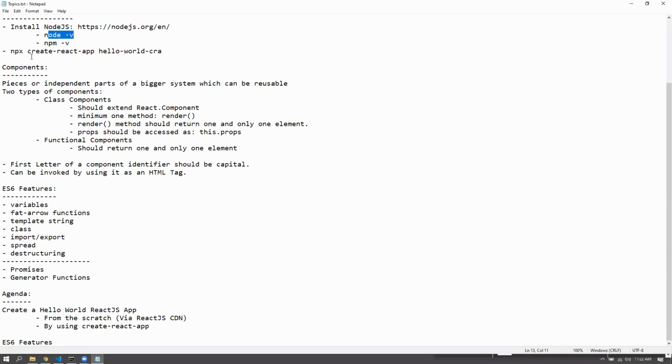But that is all done by Create React App altogether. And then there are other tool chains like Create React App, like there is Next.js, there is Gatsby. They allow you to have a definite project structure right away. All right. So basically, you should know Node.js, or I mean, at least some of it, so that you can